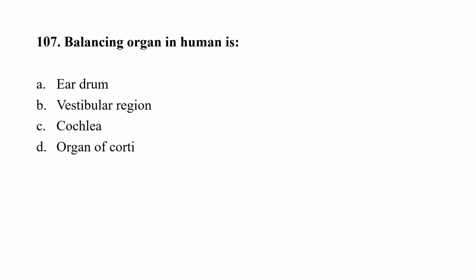Question number 107. Balancing organ in human is option A, eardrum, option B, vestibular region, option C, cochlear, option D, organ of Corti. The correct option here is option B, that is vestibular region. The vestibular system is responsible for balancing in the human body.